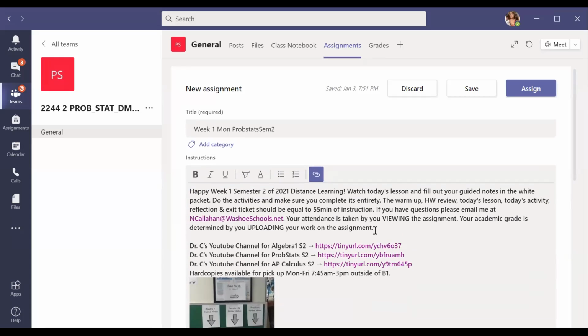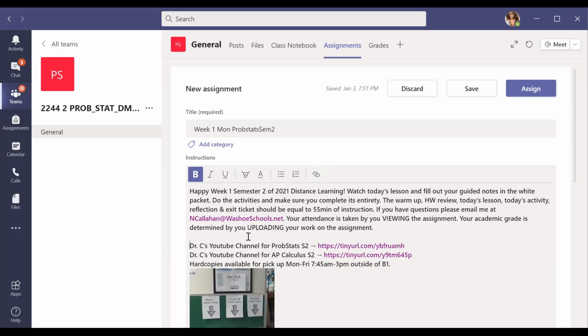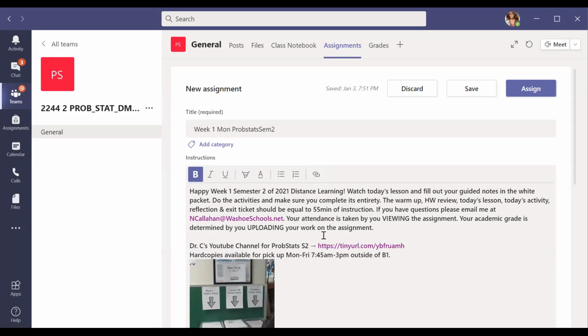Your attendance is taken by you viewing the assignment for week 1 Monday, and your academic grade is determined by you uploading your assignment on the assignment tab. Even if you just view the assignment, you will be marked present, which is good. But if you don't upload your work, then you have a 0 or a missing. So just make sure you're careful with that. Your video is going to be on my YouTube channel, and this channel is different from semester 1's because it is specifically for semester 2's.